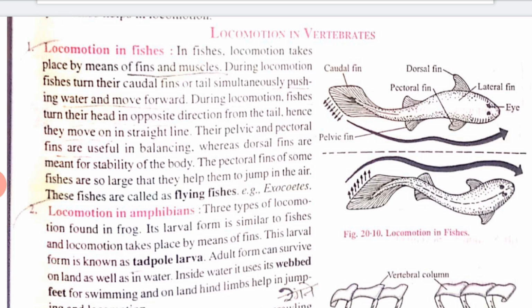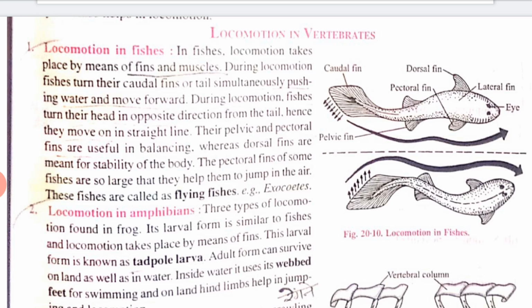You all know that in fishes locomotion takes place by means of fins and muscles. During locomotion, fish turn their caudal fins or tails simultaneously, pushing water and moving forward. During locomotion fishes turn their head in the opposite direction from the tail, hence they move in a straight line. Their pelvic and pectoral fins are useful in balancing, whereas dorsal fins are meant for stability in the body.